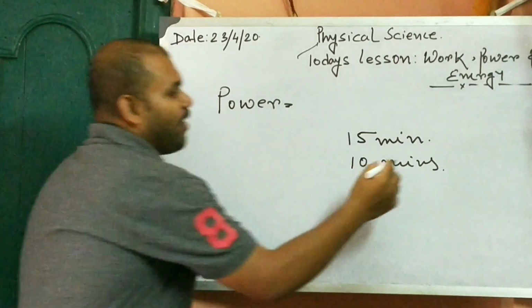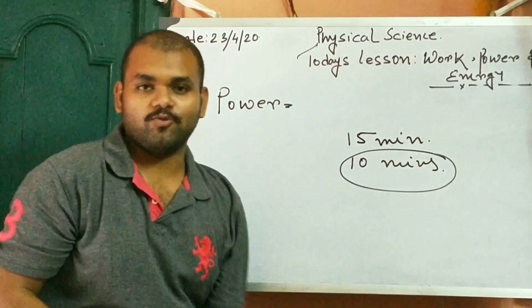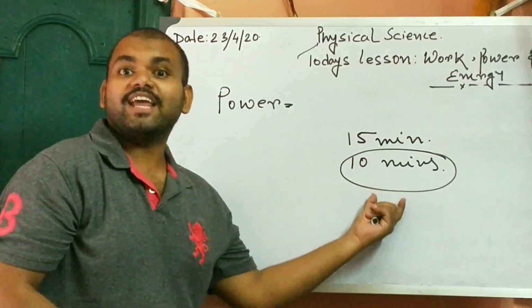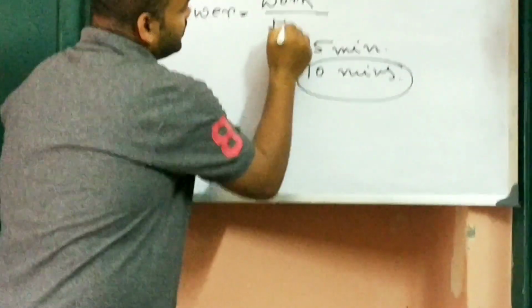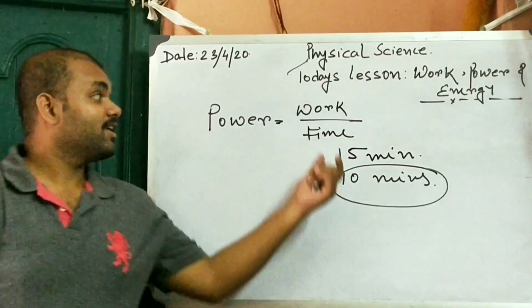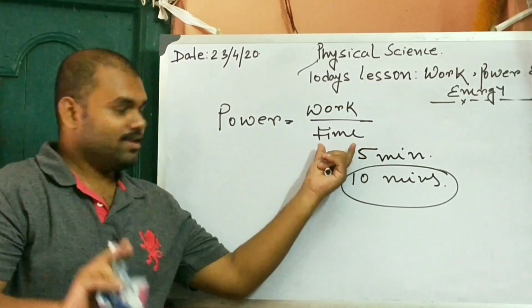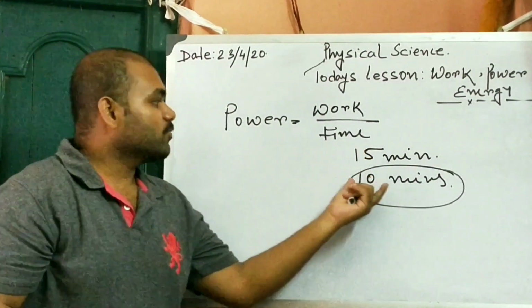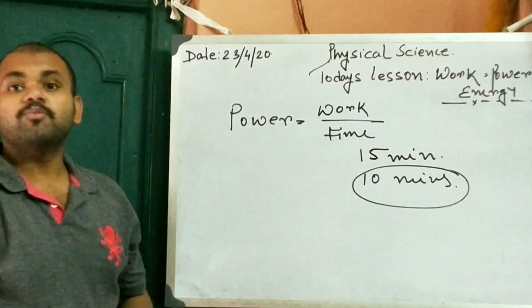Yes, the power of Devjit is more, because Devjit does the same amount of work in minimum time, that is in 10 minutes. So power is equal to work by time. Here the work is having biryani, and the time is 15 minutes and 10 minutes. So the person who finishes the work faster has more power.